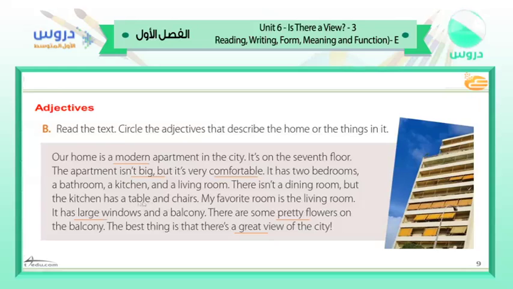You see here, table and chairs. Here we have a conjunction between these two nouns, okay? My favorite room is the living room. It has large, this is the second adjective also, windows and balcony. There are some pretty flowers. This is also an adjective, flowers on the balcony. The best thing is that there is a great view of the city. There is a great view of the city.